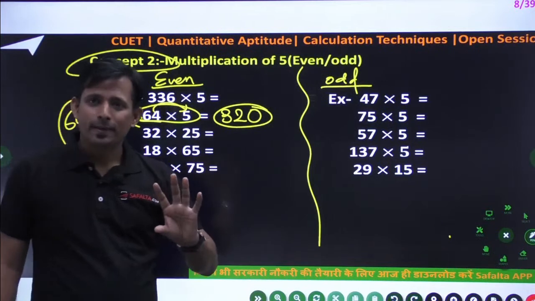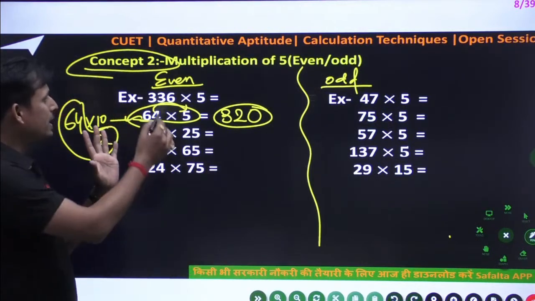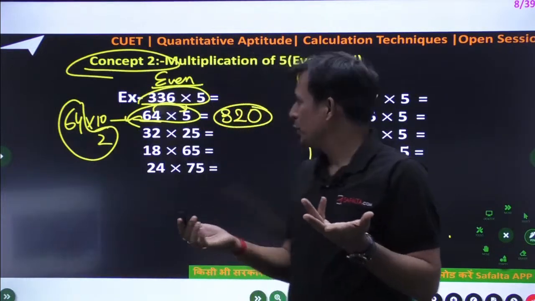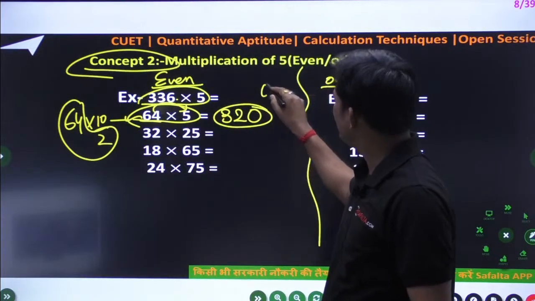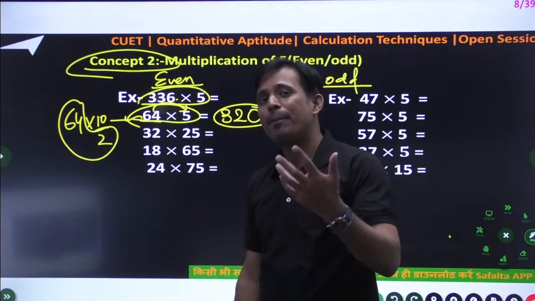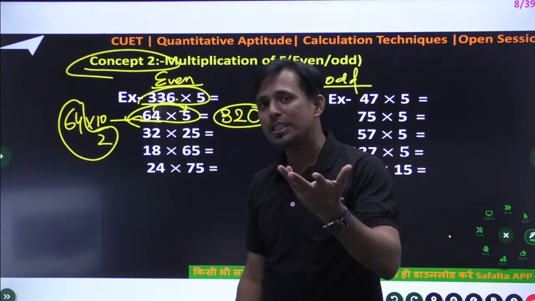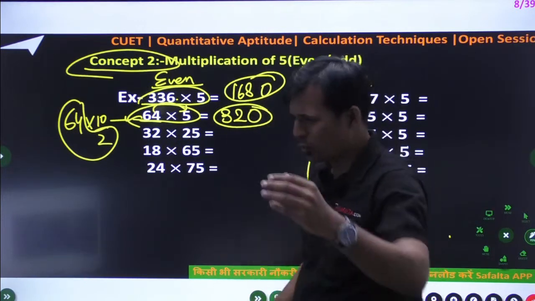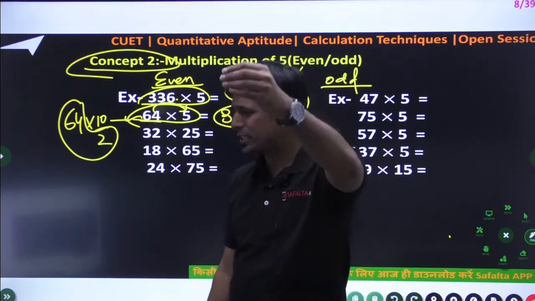Okay, this is the first thing. Second, 336 into 5. Definitely an even number multiplied by 5 gives 0 at the end. And what is half of 336? That is 168, correct? So this is 168, oral calculation. No pen, no paper, simple. Yes, successful. This is a very simple thing.